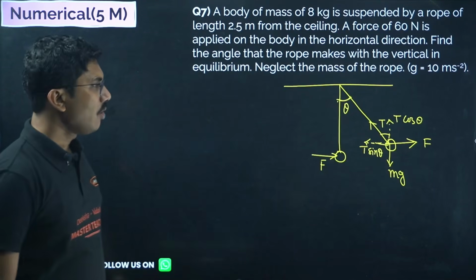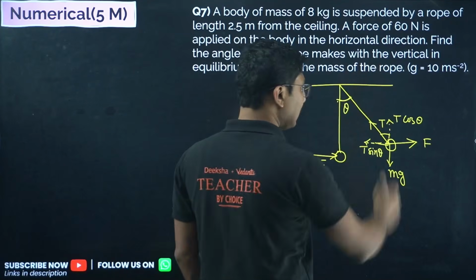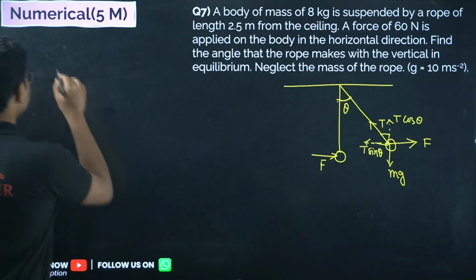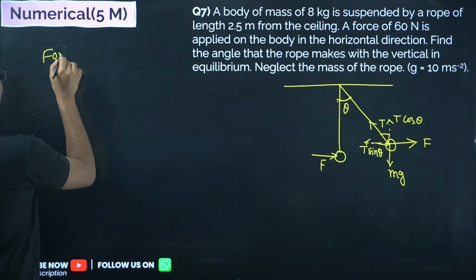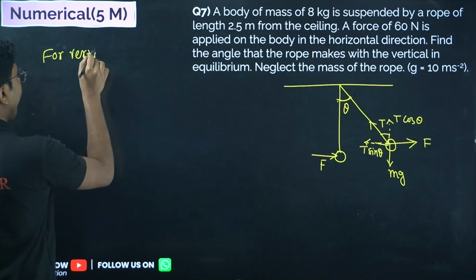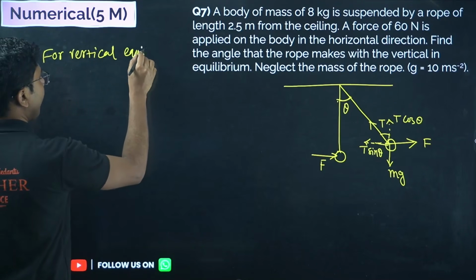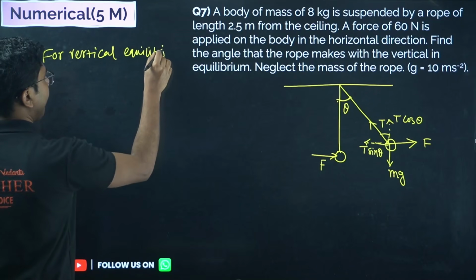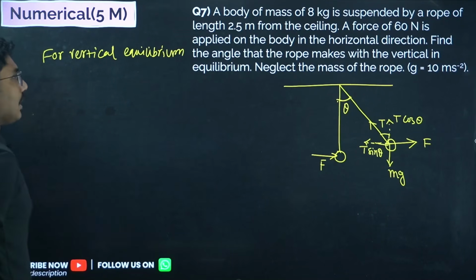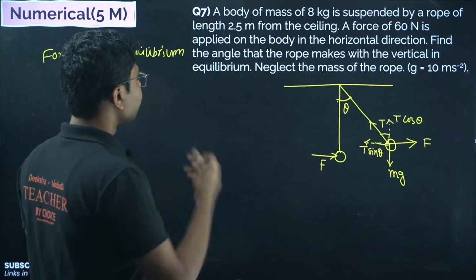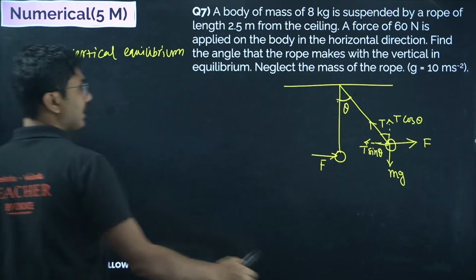Now for vertical equilibrium, what happens is that the vertical forces must be equal.